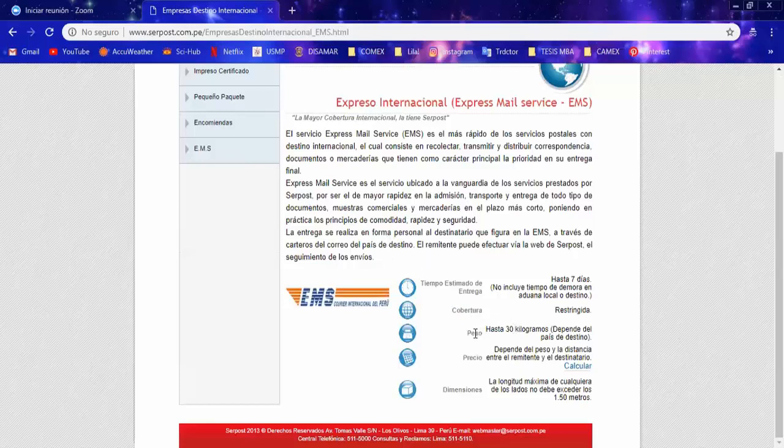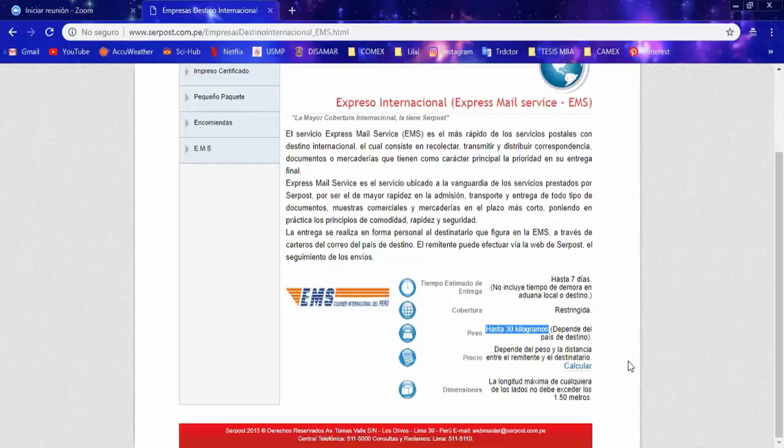Now, the weight is up until 30 kilograms, and usually when you get products from EMS, you get from 1 kilo. The usual products that I have seen for personal use are from 1 kilogram up to 5 kilograms.